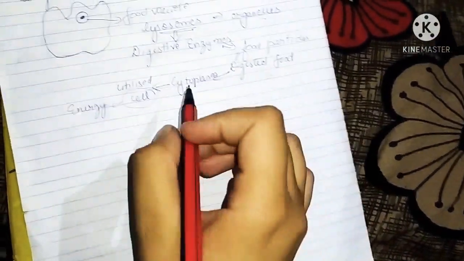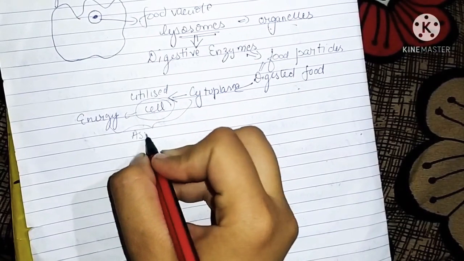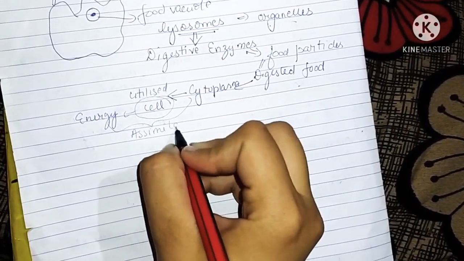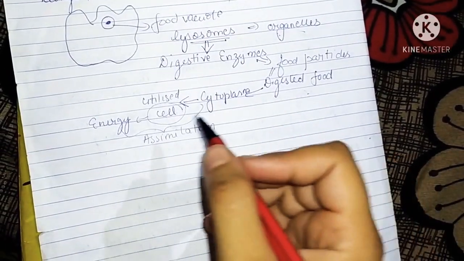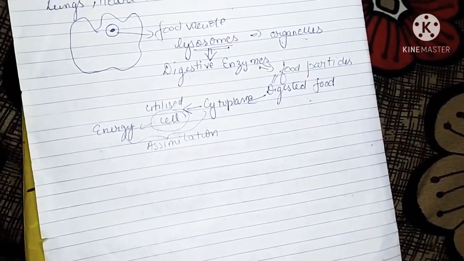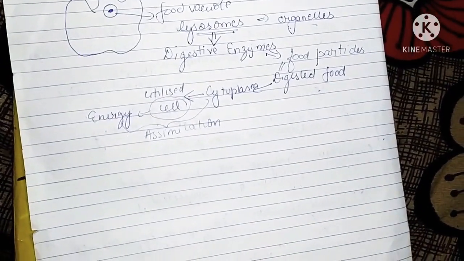Okay, and this is all about your process of assimilation, where the energy is utilized by the cell, or we can say nutrition is gained by a cell.